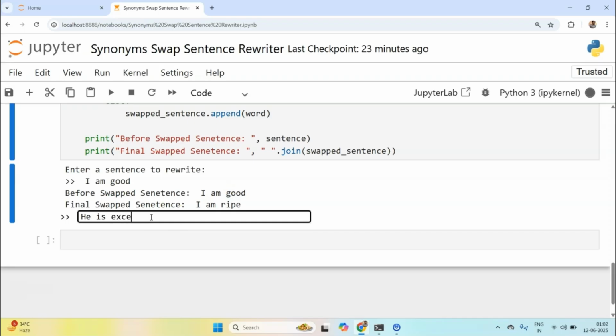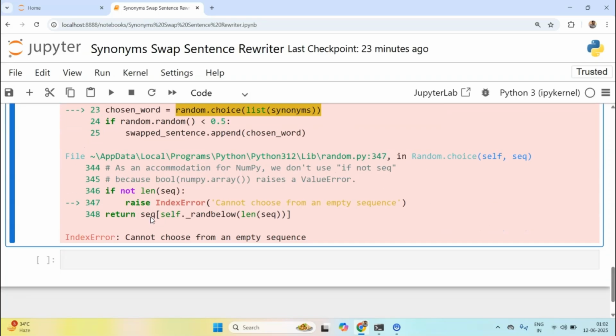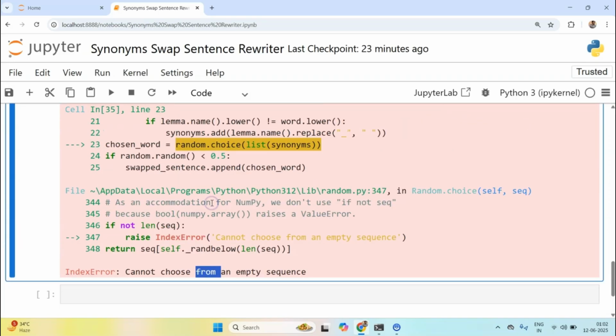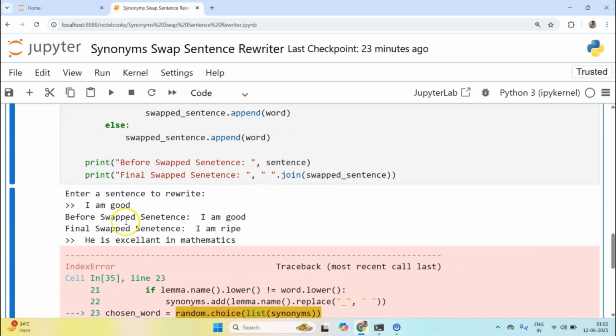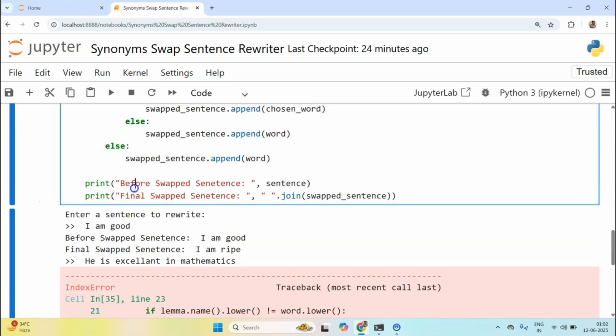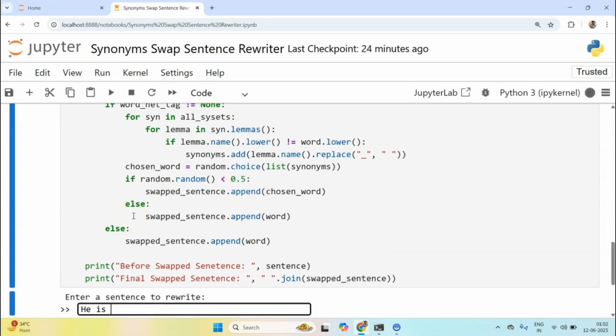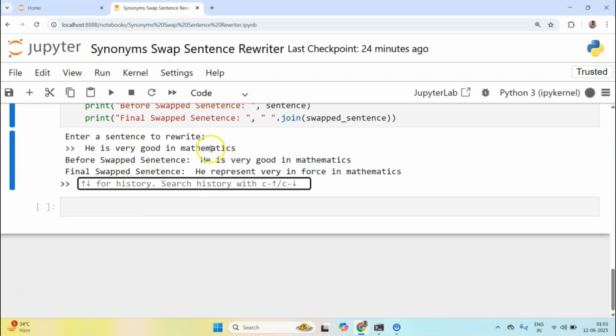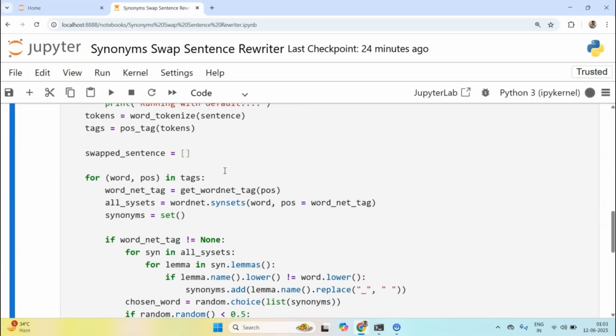He is excellent in mathematics, which means, oh, I see. It is not able to find any because I typed the wrong word. Let's rerun this. He is very good in mathematics. Swapped sentence: he represent very in force in mathematics. This is funny. I hope you get the idea.